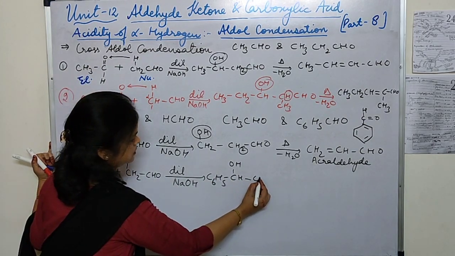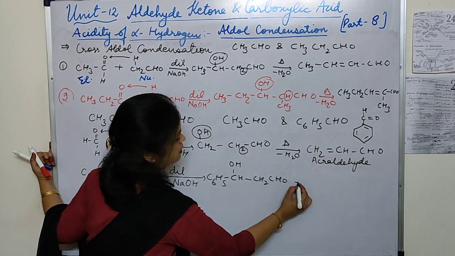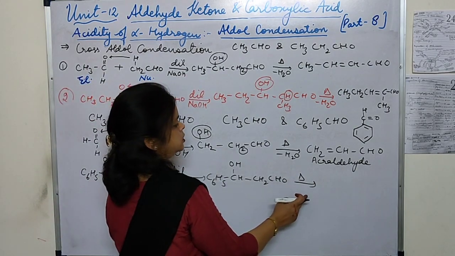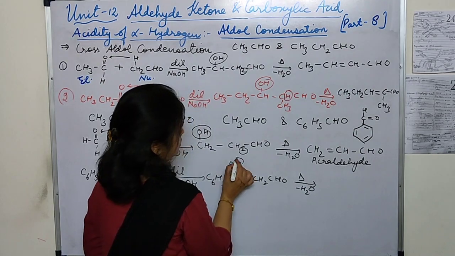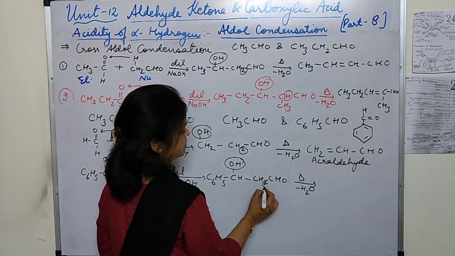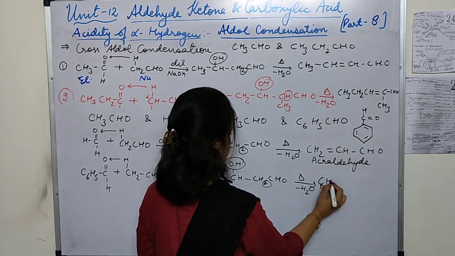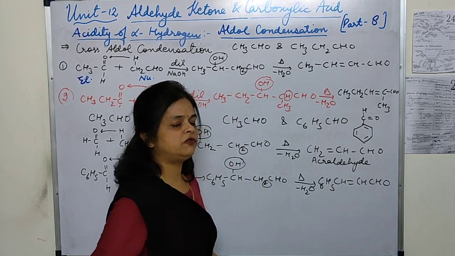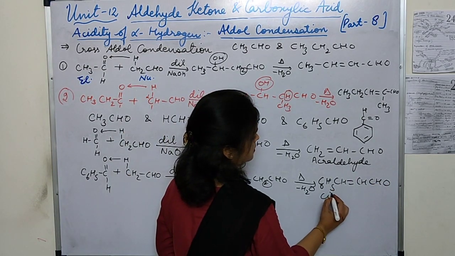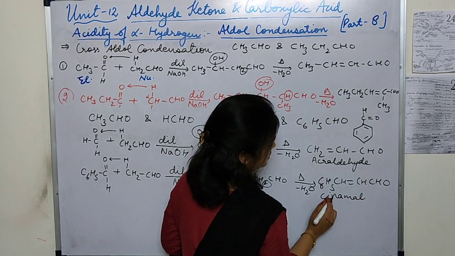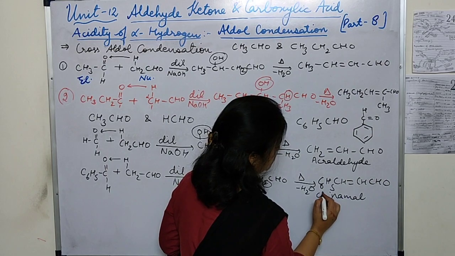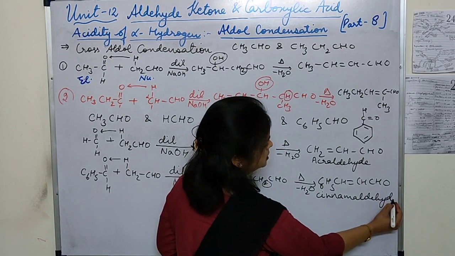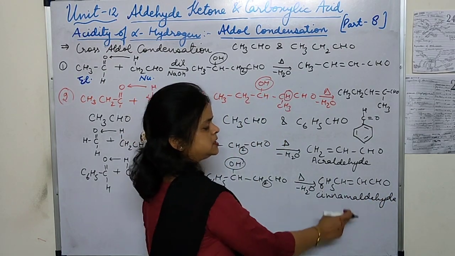Now CH2CHO. Now on heating, this is beta hydroxyaldehyde, this is the aldol. On heating it is going to lose one water molecule. Remove OH from the beta carbon, remove H from the alpha carbon, and we are going to get this structure, C6H5CH double bond CHCHO. What is the common name for this compound? Cinnamaldehyde. Let's just draw the double bond. This is cinnamaldehyde. The IUPAC name you can write down.